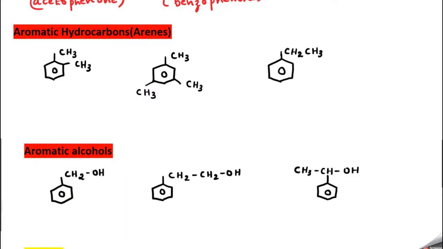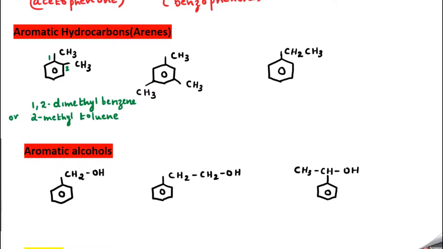You can represent it in two ways. While numbering, I can say this is 1, this is 2, so 1,2-dimethylbenzene, or we can even say 2-methyltoluene, correct, 2-methyltoluene.